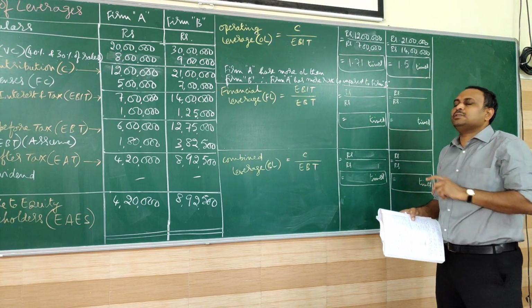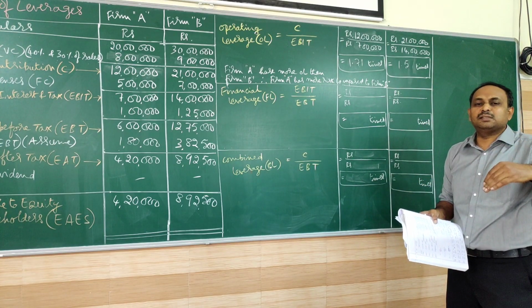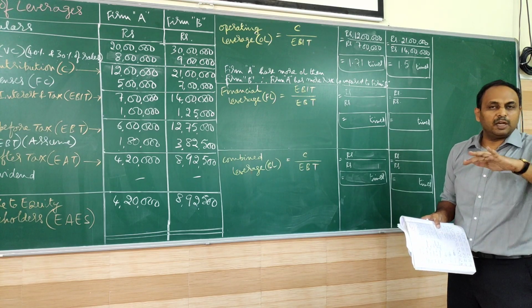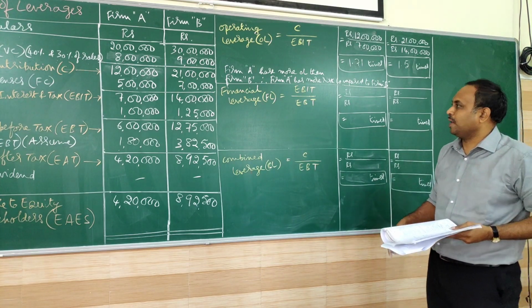B is having less risk compared to A. We can do the conclusion in the other way also, reverse it.